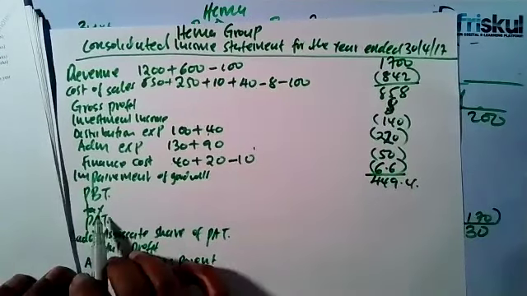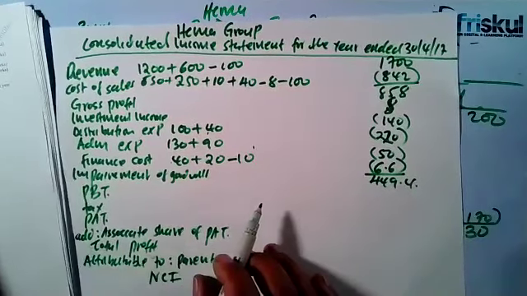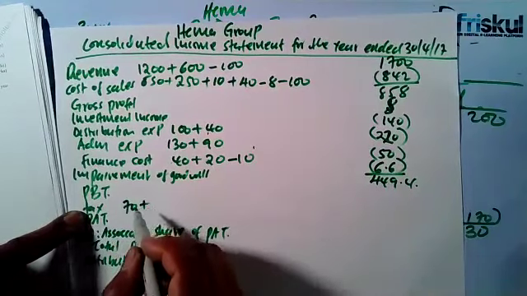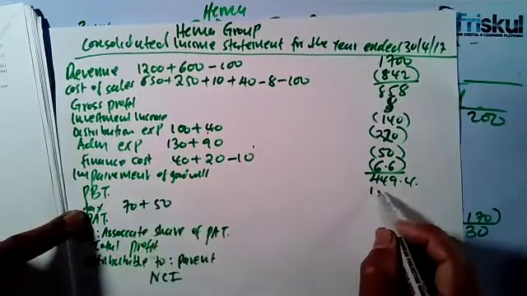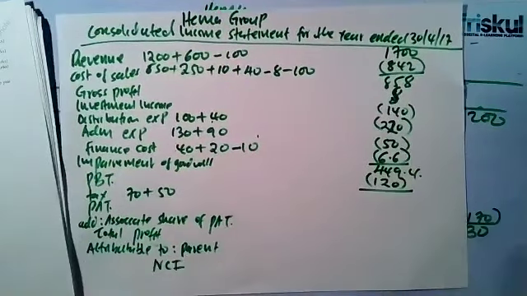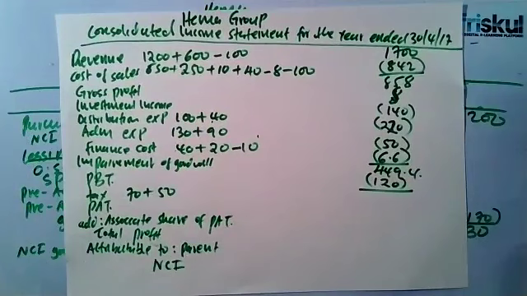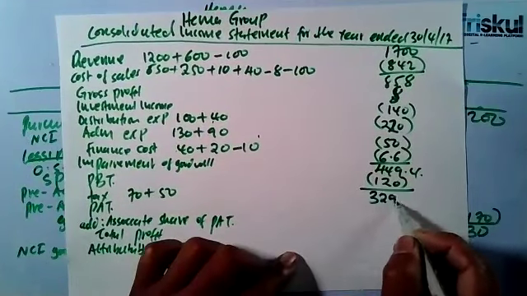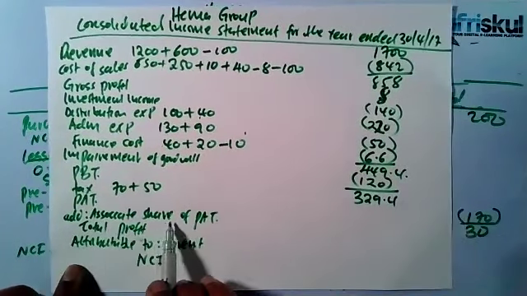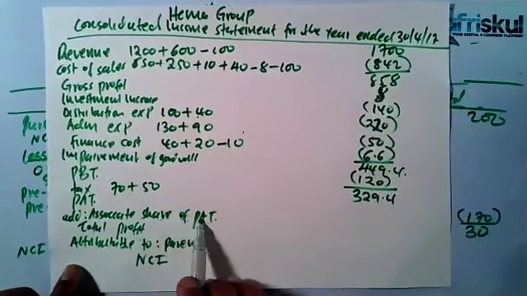We raise the tax. The tax is the way it is. You just combine it the way it is. The income tax expense for the parent is 70. For the other one is 50. So we'll have 120. So that means the profit after tax will be 329.4. Then we add the associate share of profit after tax.